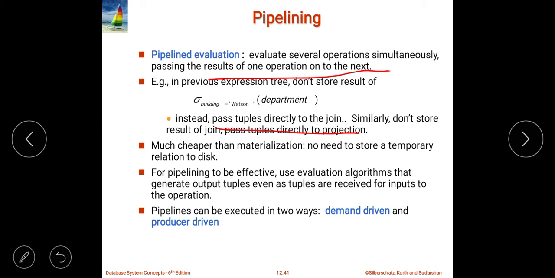Then for better use of the evaluation, or if I want to evaluate the expressions in a very effective way, then we need to generate the output of the tuples. We need to generate the output of the tuples even though it has not passed to the other tuples. How? What I am trying to tell you is nothing but this.